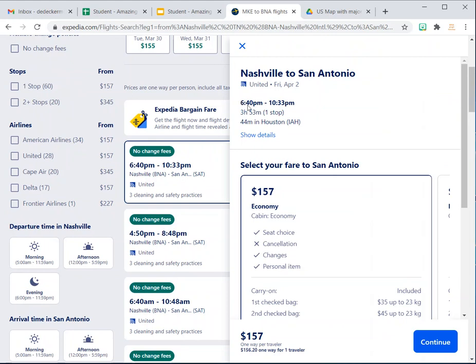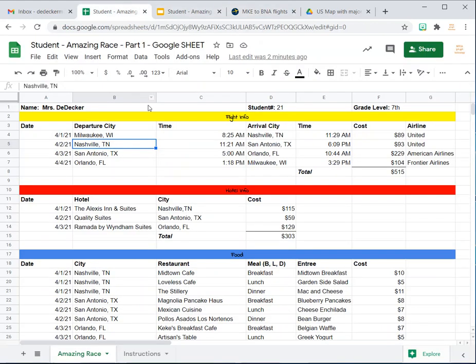And the reason why you want your departure and arrival times is in case someone's going to pick you up at the airport. Maybe you're going to visit friends. Maybe you need to get a rental car. It's always good to record what time you're actually going to go. So here I'm just going to copy this 6:40 p.m., go back to my student thing, and I'm going to put it right here. Now it's in, there we go.